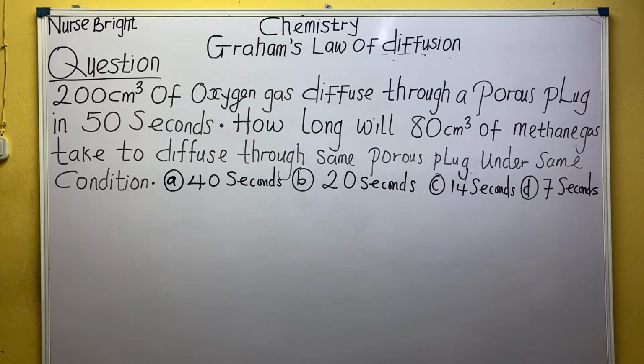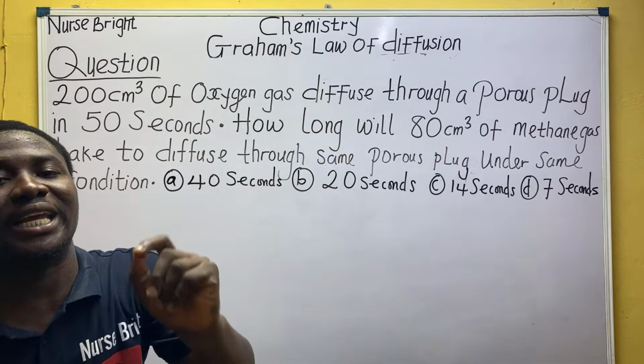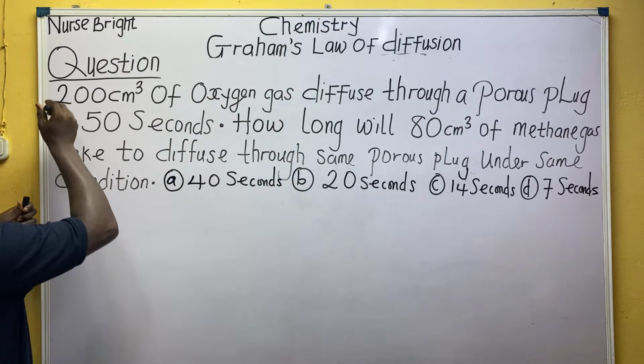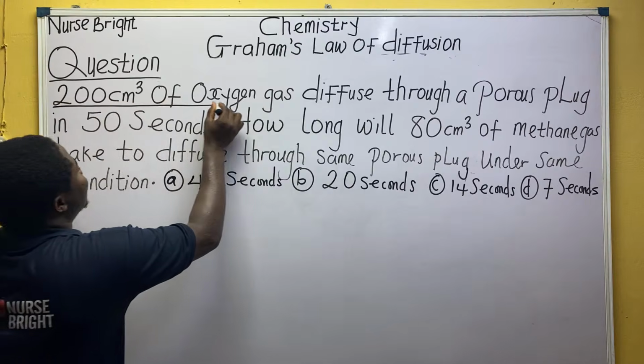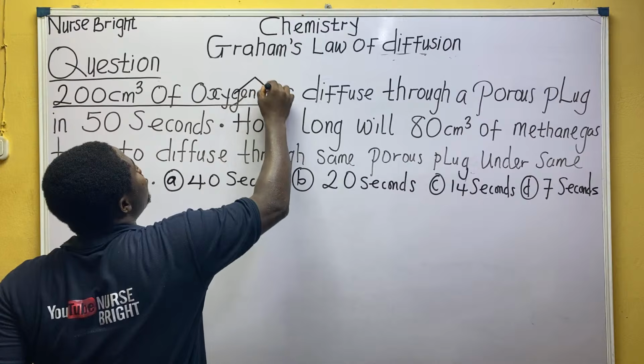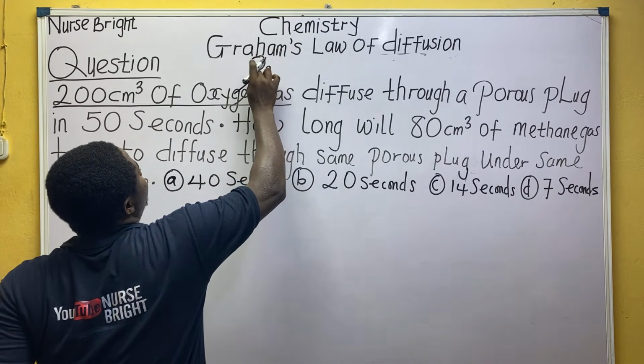First of all, the formula I'm going to use to solve this question I've given us already. As a student, read your question well. It says 200 centimeter cube of oxygen gas. Oxygen gas, what is the symbol? It is O2. You may not have known it before, but know it from today.